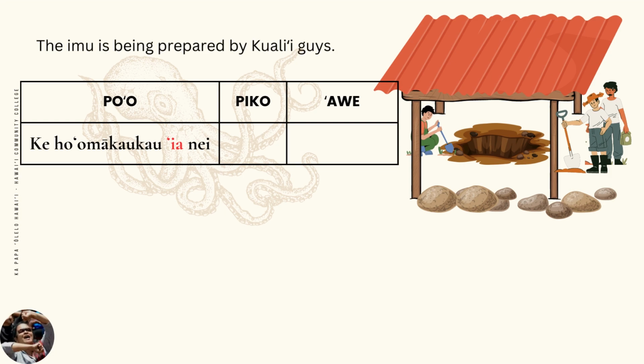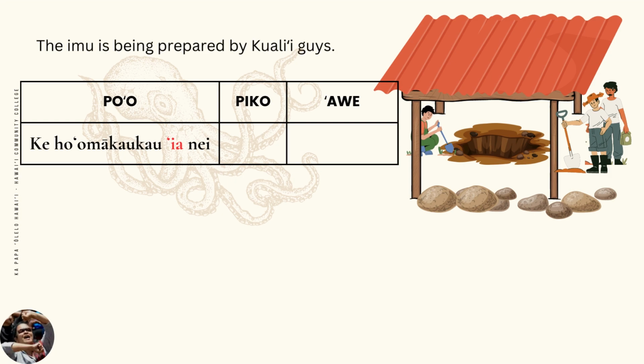We want to focus on the activity that is happening to the imu, so we make the painu, ho'omākaukau, passive with the particle ia, ke ho'omākaukau ia nei. As you can see, adding ia to the painu, which is a hamani, an active verb, changes it from an active voice to a passive voice.